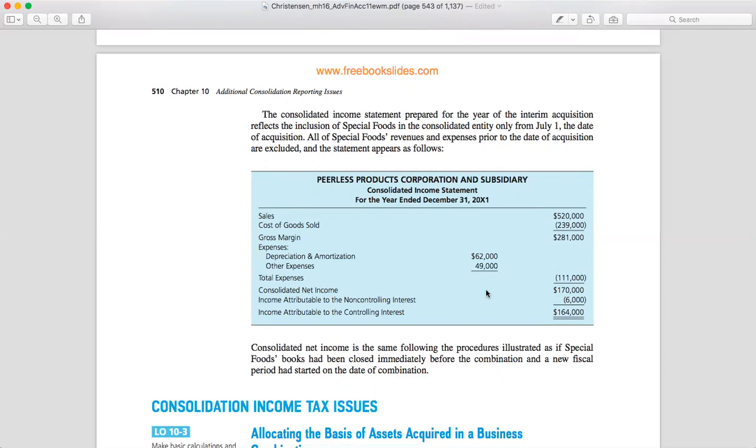Nah, seluruh pendapatan dan beban dari PT anak ini sebelum tanggal akuisisi tidak dimasukkan. Jadi laporannya akan seperti ini nanti. Oke. Gross margin, GAAP expenses, total expense. Nah, kemudian ini ada juga income attributable to controlling. Nah, laba bersih konsolidasi ini punya prosedur yang sama seperti yang kita ilustrasikan, seolah-olah ini pembukuan PT anak setelah ditutup sesaat sebelum kombinasi bisnis, dan periode fiskal baru dimulai pada tanggal kombinasi bisnis.